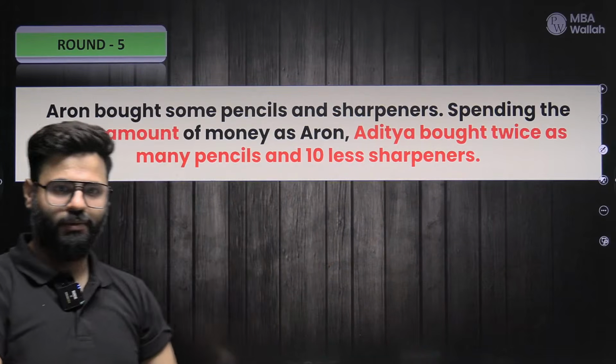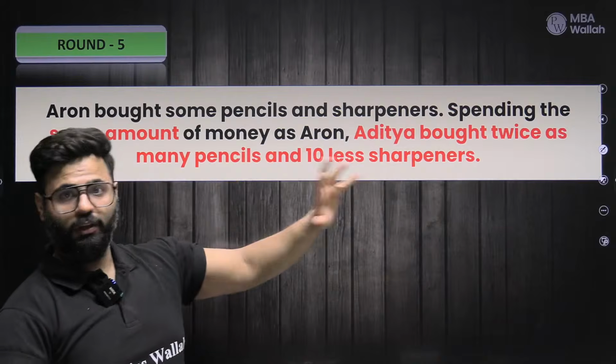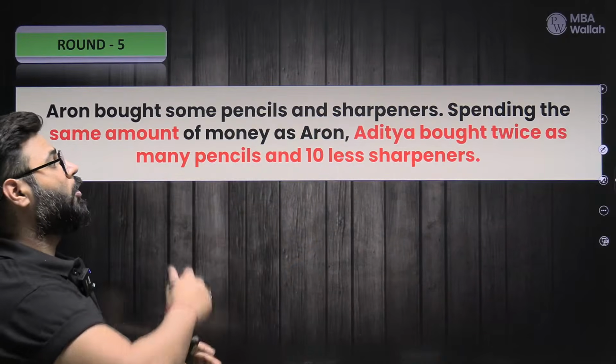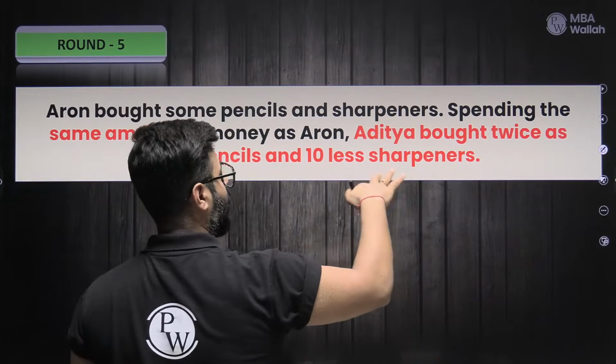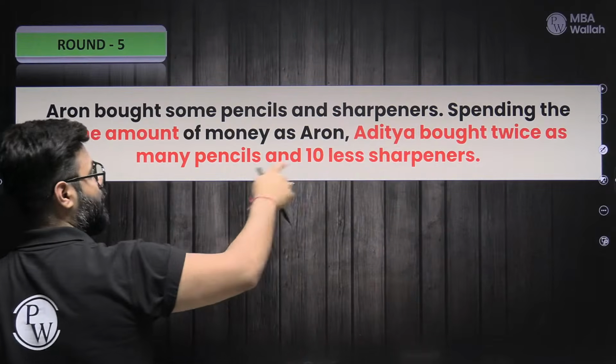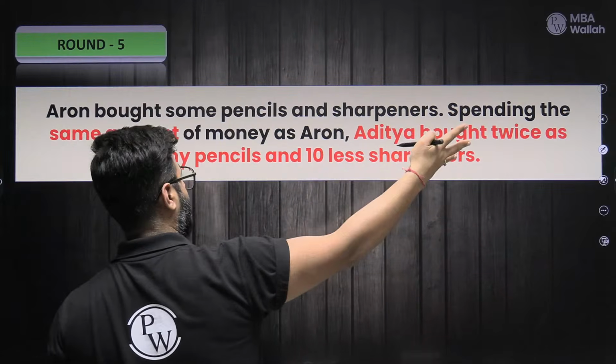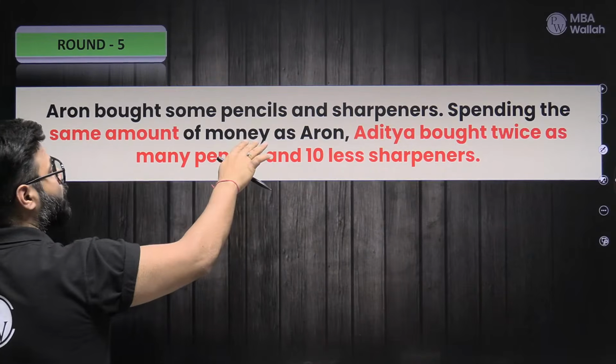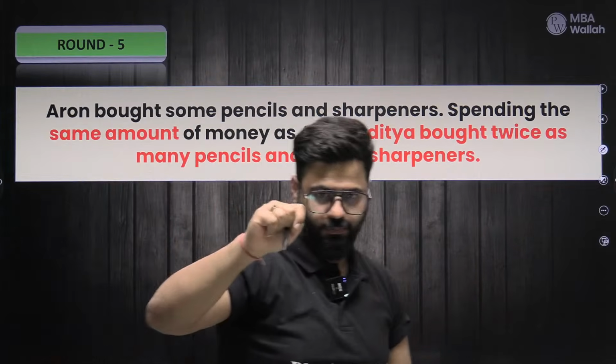Nothing is given to us. The question further goes ahead and talks about the number of pencils, the number of sharpeners, twice as many pencils, 10 fewer sharpeners. So it is about the number of them. And then the amount of money also is talked about. That means there are 4 things now.